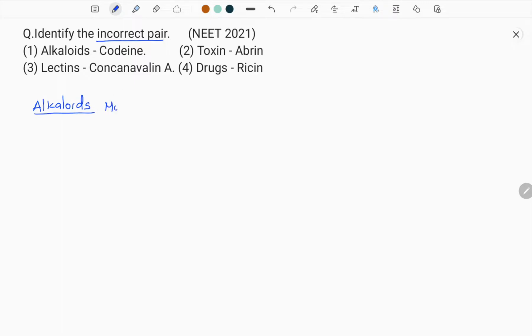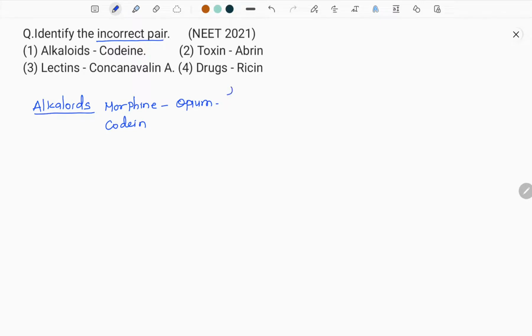One is morphine, another is codeine. Morphine and codeine. So what is morphine? Morphine is something like opium. It is called opium. It is an alkaloid.